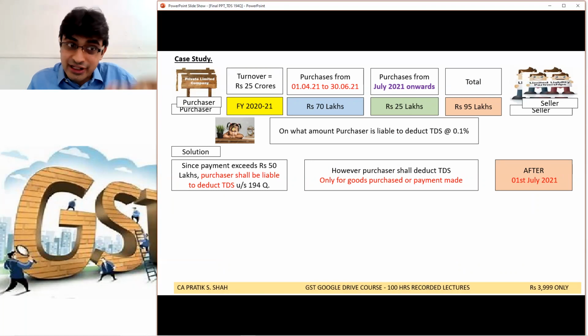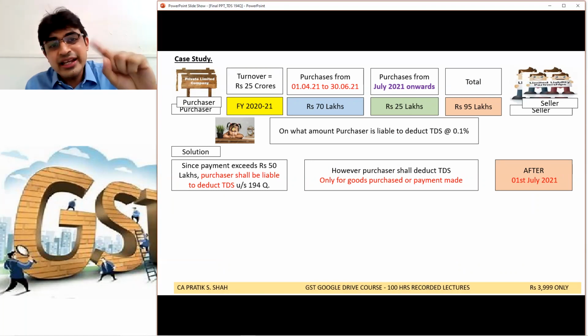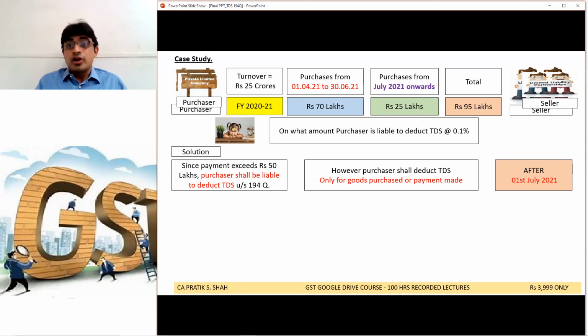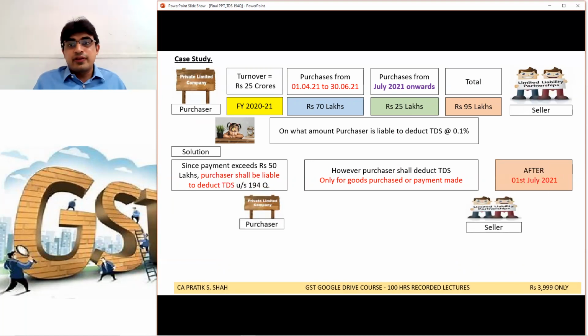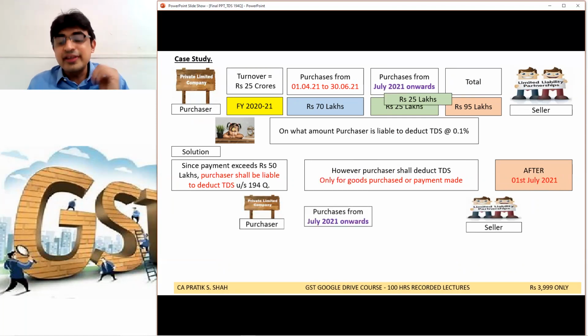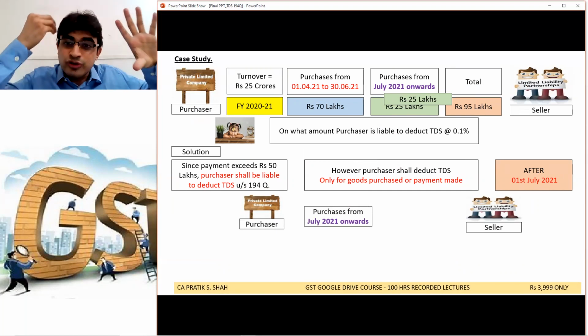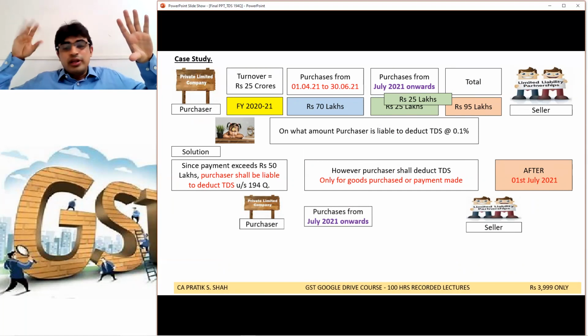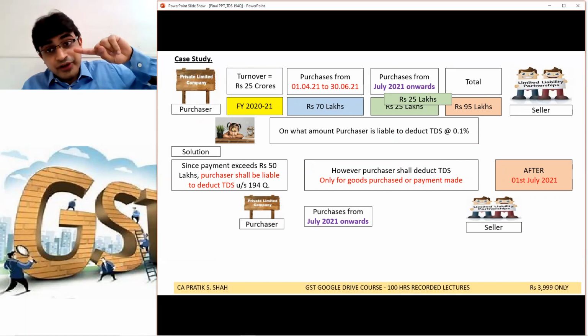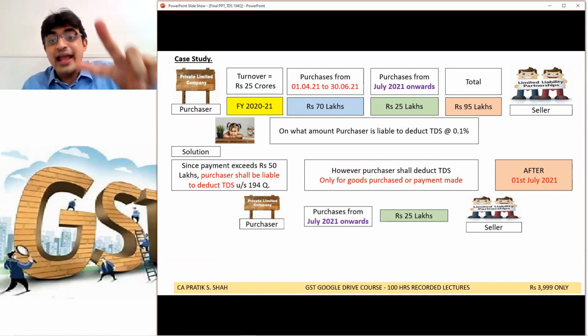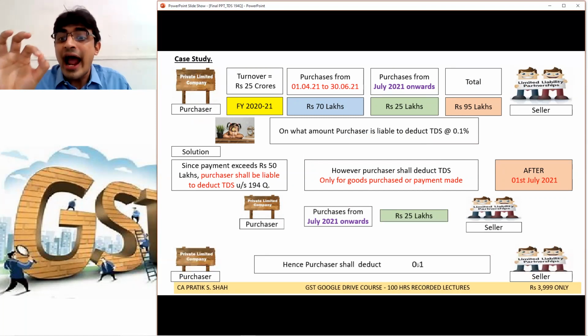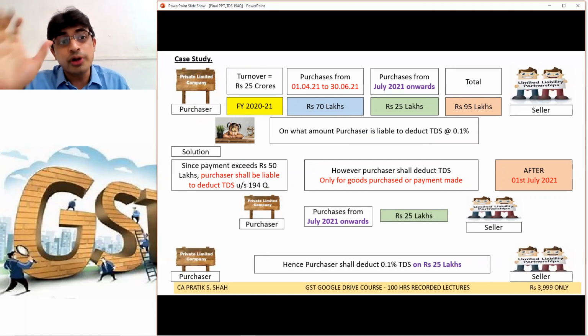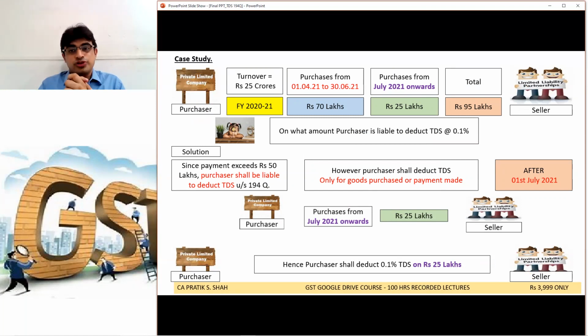1st July के बाद अगर कुछ goods खरीदे हैं तो ही ये TDS applicable है sir. Whatever purchase you have made prior to July, sir, there is no TDS, zero TDS. So in this case, up to 1st July, the company had made purchases of 70 lakh. उस पे TDS नहीं आएगा. After 1st July, it is 25 lakh. Hence, TDS shall be applicable at the rate of 0.1% only on 25 lakh. So this is the confusion. This is the biggest confusion.